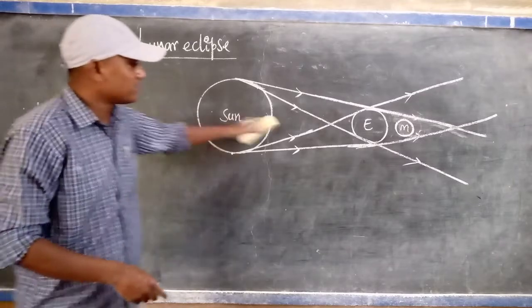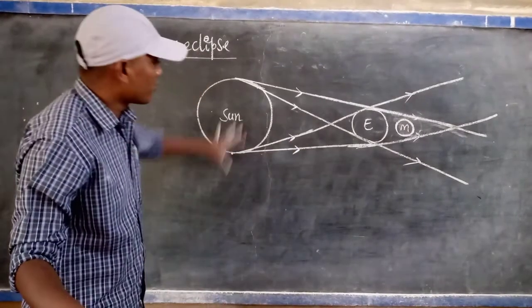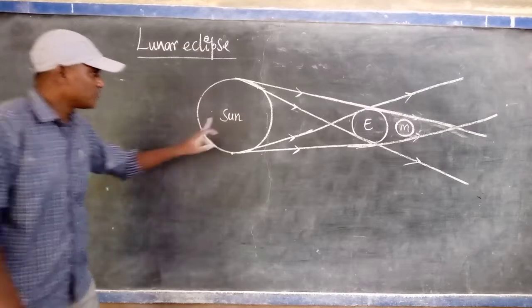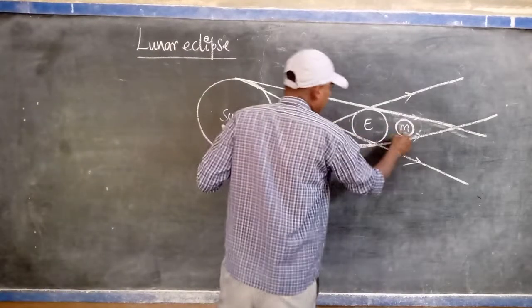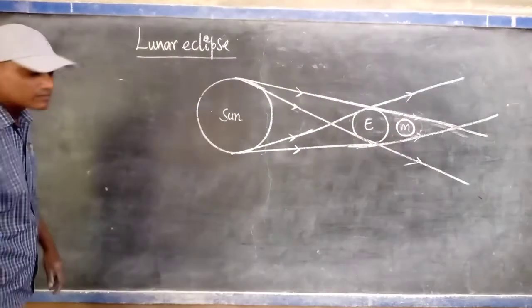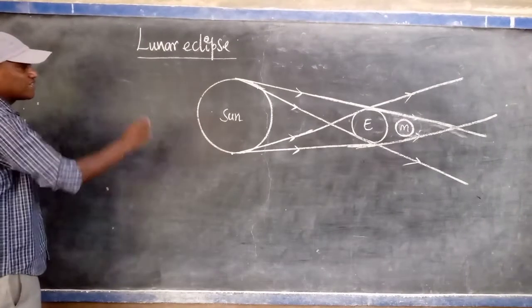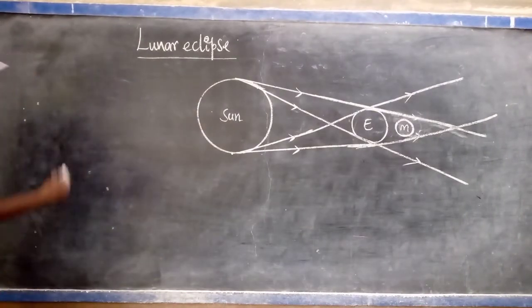This diagram is important for you. So everyone draw the diagram neatly. So first the sun here, the earth, and it is the moon. But now I will give a simple idea to you at this time.